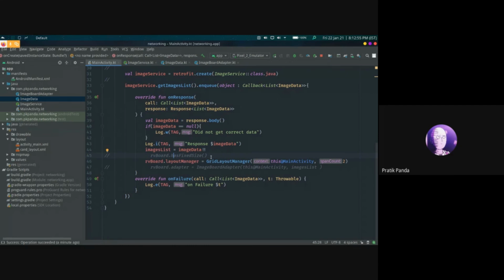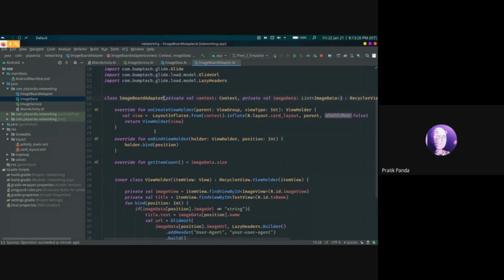Since we know whether the board will have a fixed size or not, we can also specify that RV board has fixed size, so as to optimize the loading. Next, we define the adapter for this RV board. This RV board adapter is of type image board class that takes two arguments, the context and the images list.